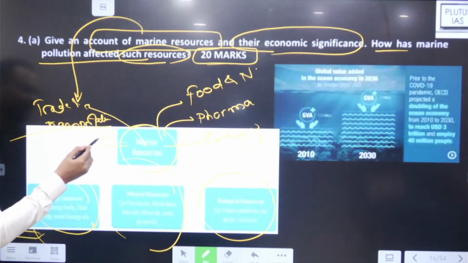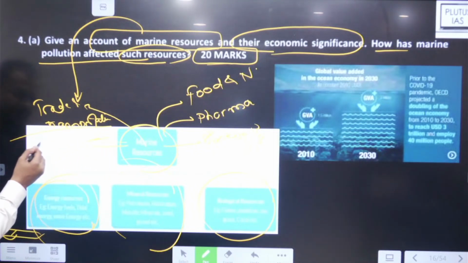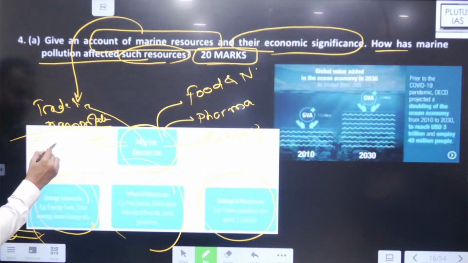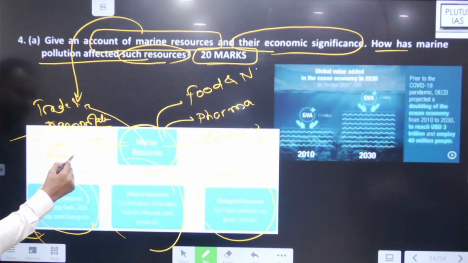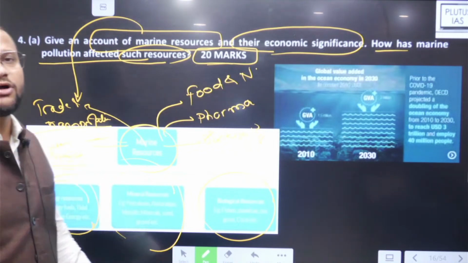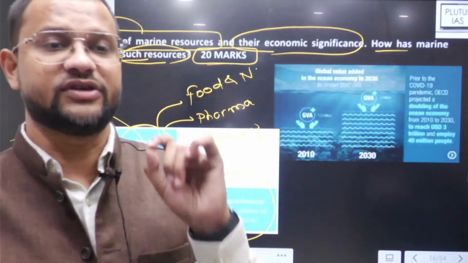And maybe marine resources of, say, intangible resources like tourism and some research oriented purpose. All these are marine resources.